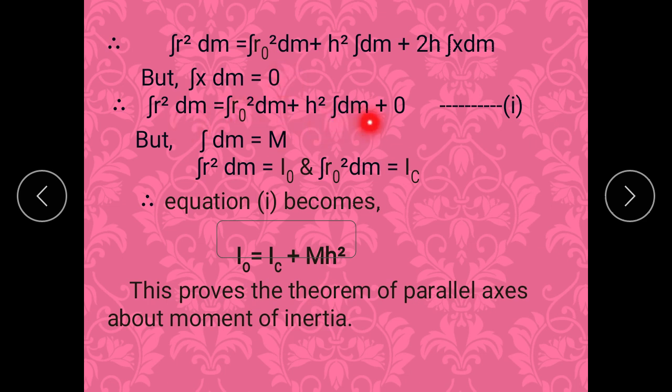So h square integration dm, here integration dm gives us the total mass of that rigid body, that is capital M. So by substituting all the terms, we know that integration r square dm is nothing but IO, and integration r0 square dm is IC, which we have already written. So we can substitute all the terms in this equation. We will get IO must be equal to IC plus MH square. And this is the theorem of parallel axis.